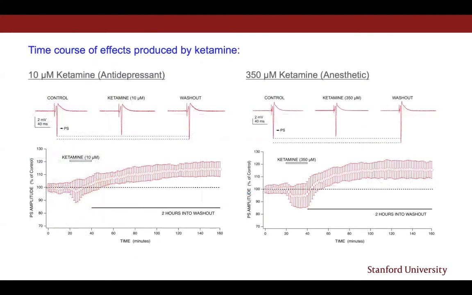Here are preliminary results. At both antidepressant and anesthetic concentrations, ketamine produced an acute depression in population spike amplitudes during drug application. This effect was reversed upon washout, resulting in an increase in population spike amplitudes that was sustained for the duration of washout, which was up to 2 hours.